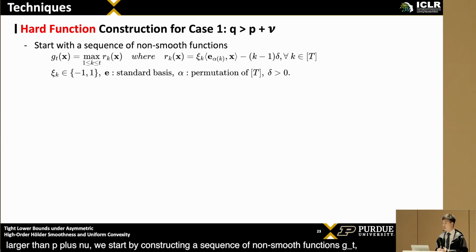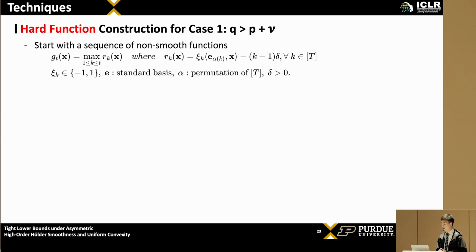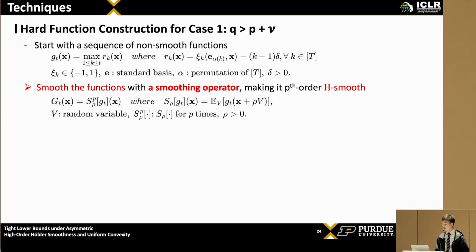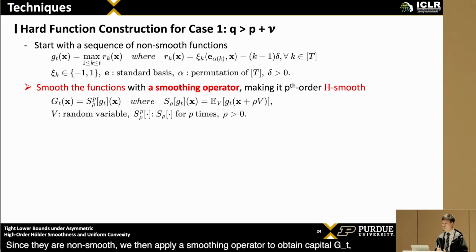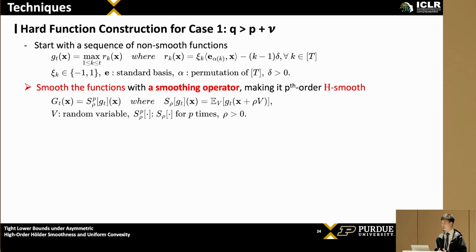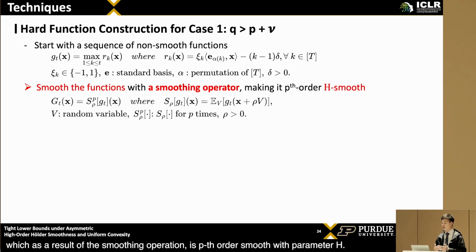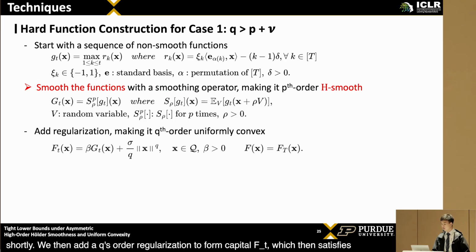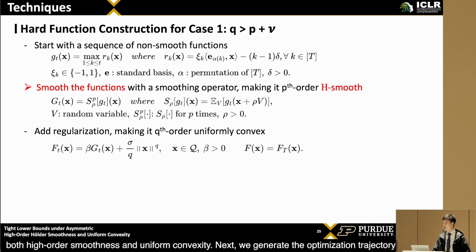For the case of Q being larger than P plus nu, we start by constructing a sequence of non-smooth functions g_t as the maximum over some transformations of the coordinates. Since they are non-smooth, we then apply a smoothing operator to obtain capital G_t, which, as a result of the smoothing operation, is p-order smooth with parameter h. This step is the most important step, and I'll elaborate on the choice of the smoothing operator shortly. We then add a Q-order regularization to form capital F_t, which then satisfies both high-order smoothness and uniform convexity.